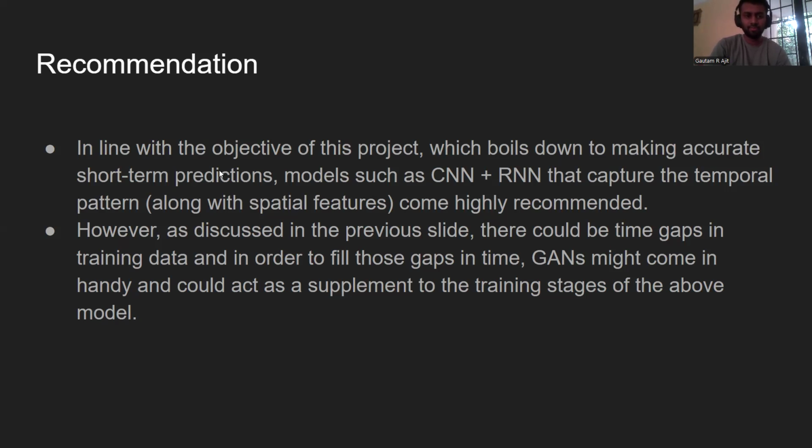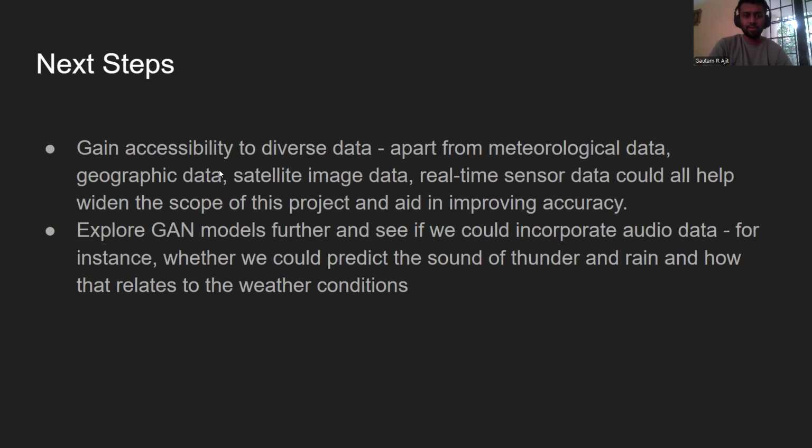Next steps are to gain accessibility to a diverse set of data, which was discussed in one of the earlier slides, such as geographic data, satellite image data, and real-time sensor data, all of which could help widen the scope of this project. We could also explore GAN models and how they could be useful for audio data. For instance, whether we could predict the sound of thunder and rain and how that relates to the weather conditions.